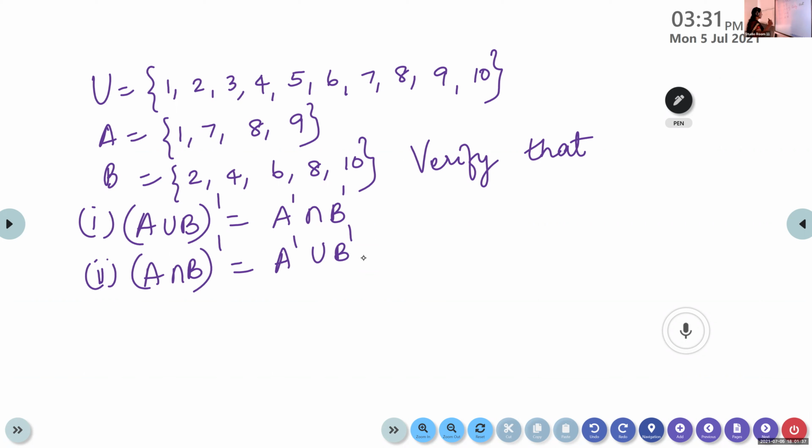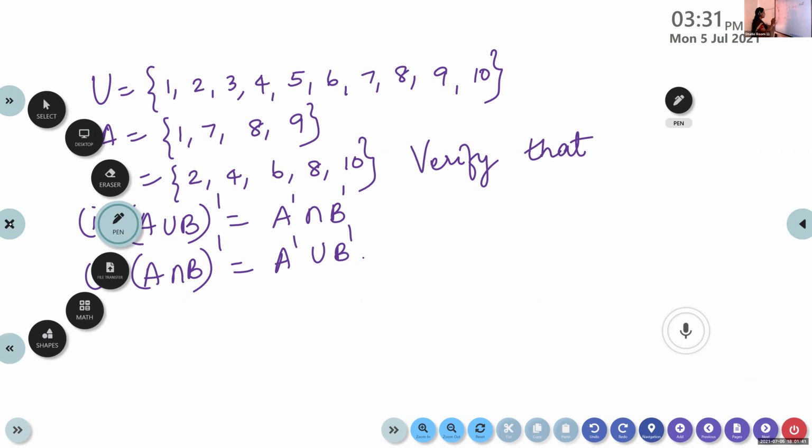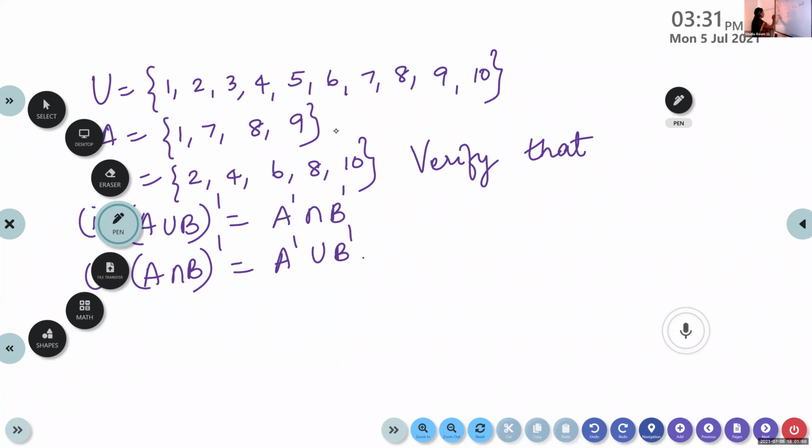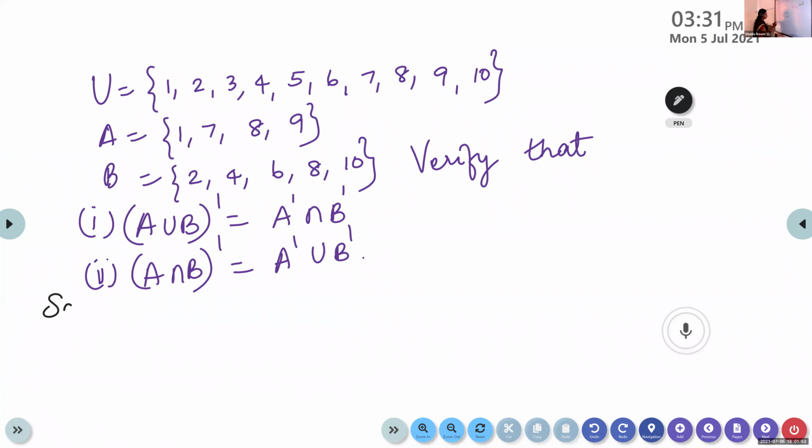Okay, so we are going to verify this. Here also two laws we have to verify. We'll be doing the first one. The second one, you will be trying. The solution. So the first one, I'm going to verify.